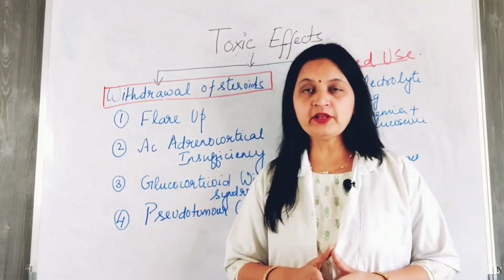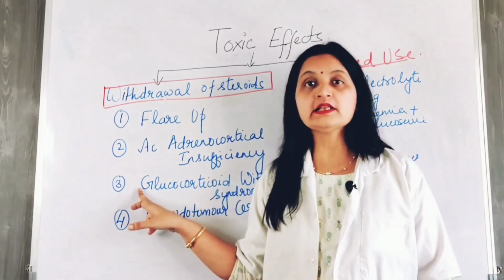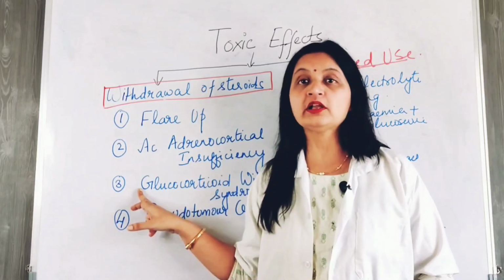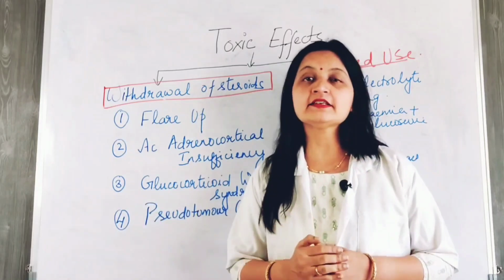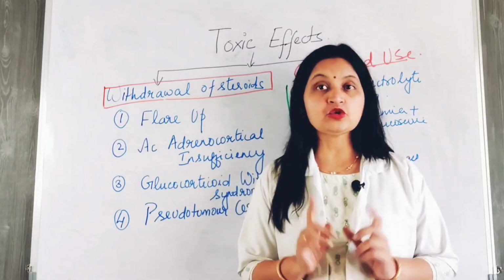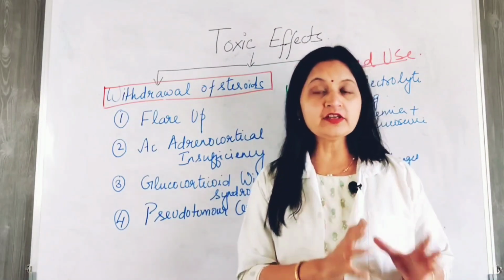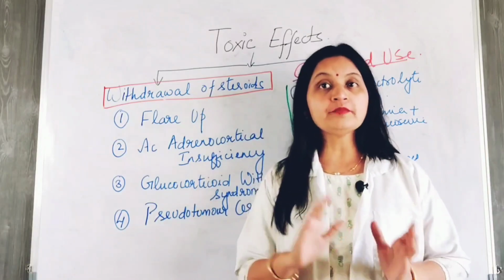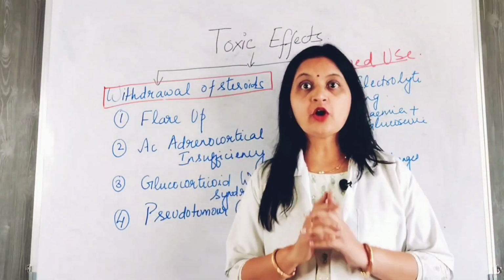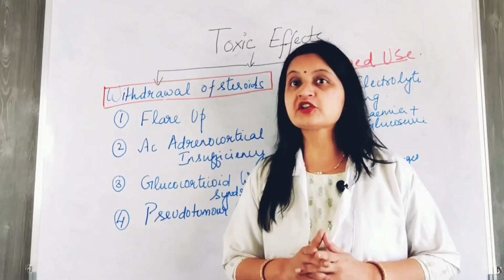The next severe complication of steroid withdrawal is a characteristic glucocorticoid withdrawal syndrome with signs and symptoms such as fever, malaise, arthralgia, myalgia, and these signs and symptoms may mimic the signs and symptoms of the underlying disease. So it is important to differentiate the signs and symptoms of adverse effects of glucocorticoids from the signs and symptoms of the underlying disease.